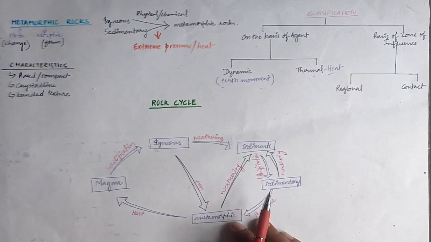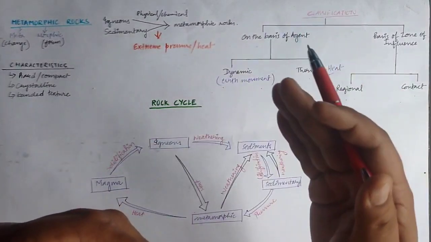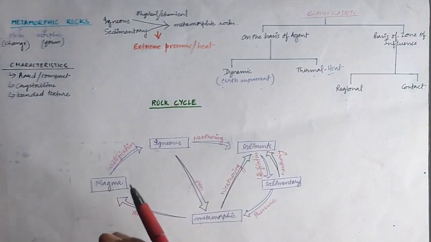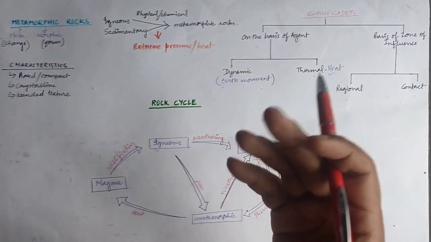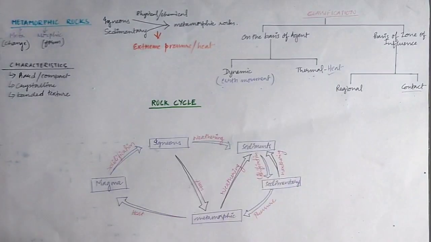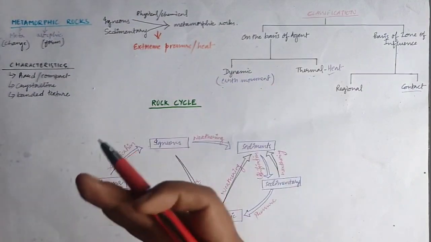Now contact metamorphism, again it is the contact, again very related with the thermal. Now until and unless the magma contacts the pre-existing rock, the form will not change, isn't it? So definitely it is the contact metamorphism, when it comes in touch with something.